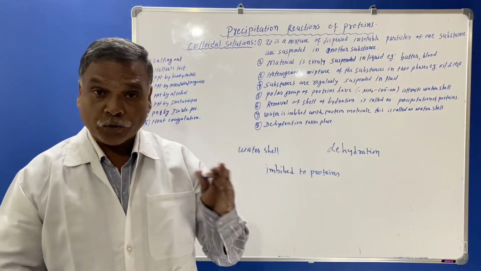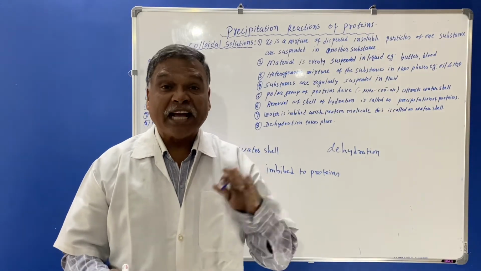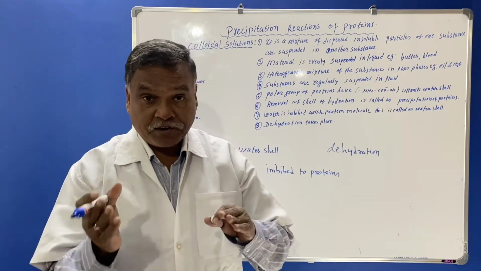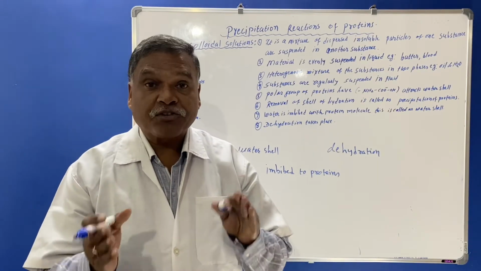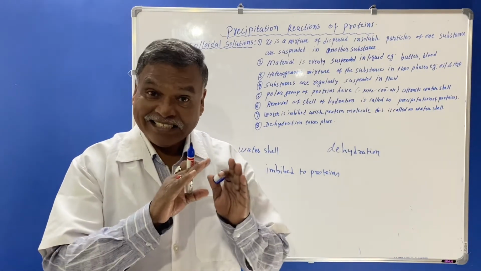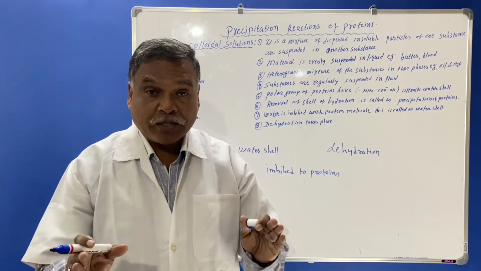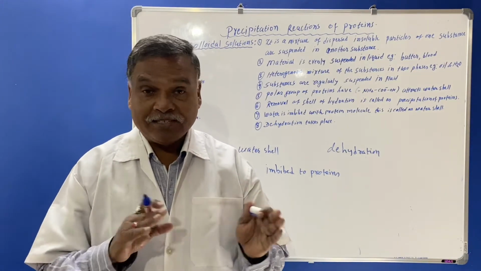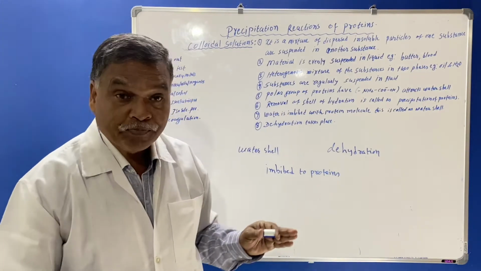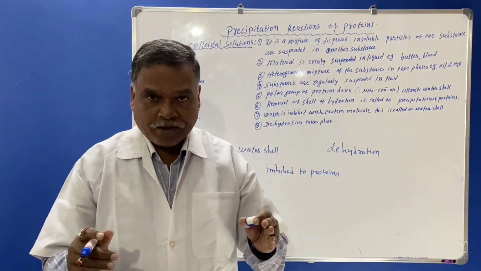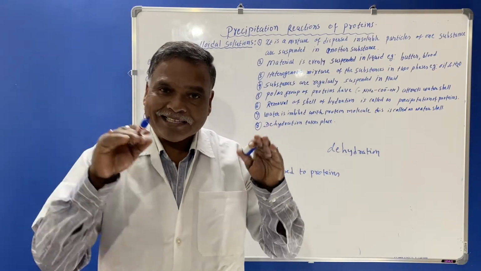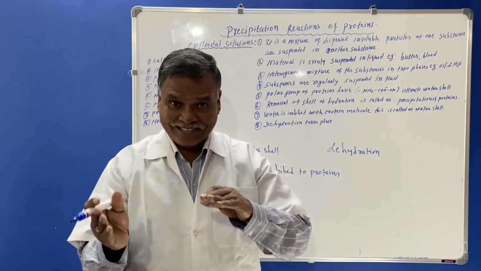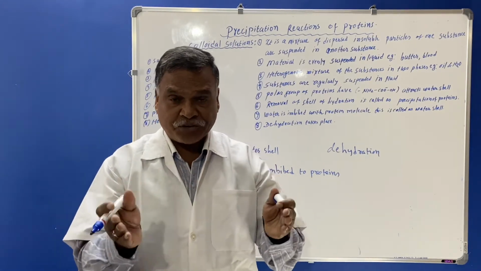So you must know that proteins are also precipitated by denaturation. Denaturation is a process where the secondary, tertiary and quaternary structures of protein are disrupted, meaning disturbed. So the folded form of the protein becomes unfolded. This is the process of denaturation. And the aggregation of the denatured protein is said to be coagulum. So coagulum and denaturation are different forms of the precipitation reactions of protein.